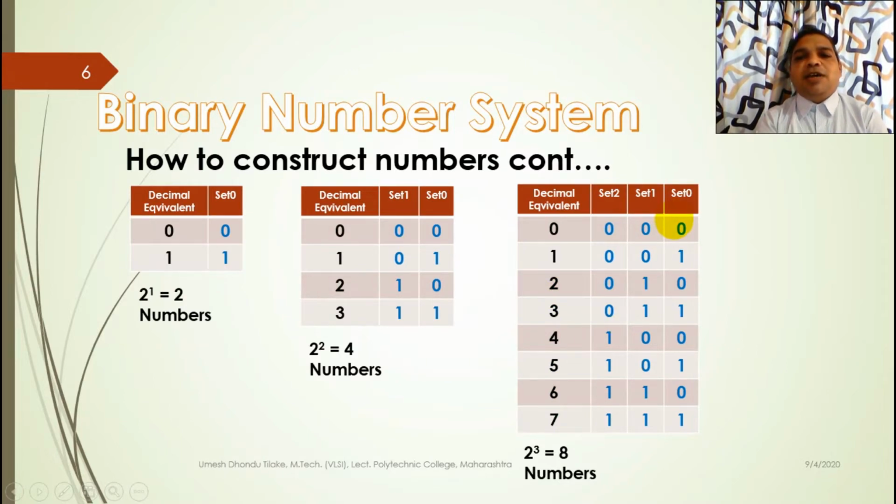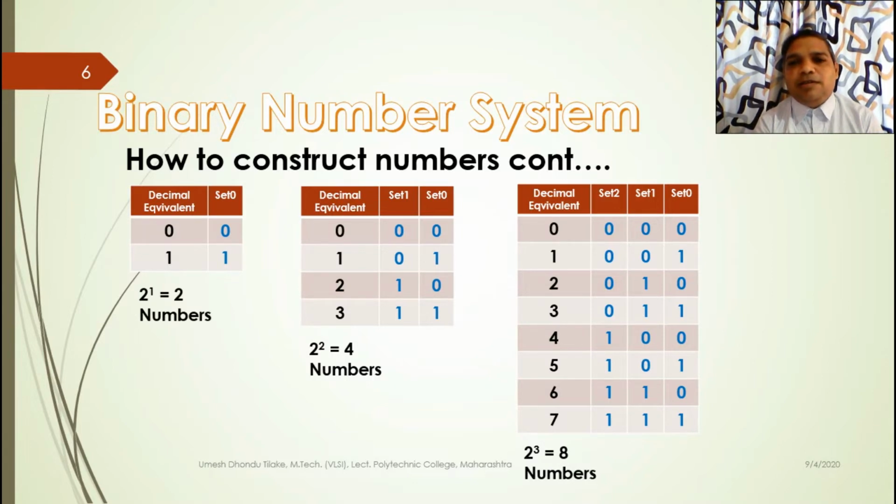See here, remember the concept. In set 0, the very first set, we use all the digits, and in the next set, that is set 1, we use the first digit and we keep it constant until all the digits of set 0 are used.